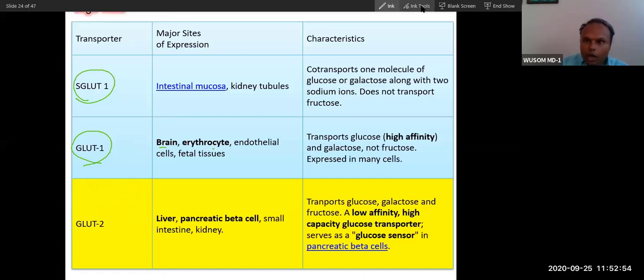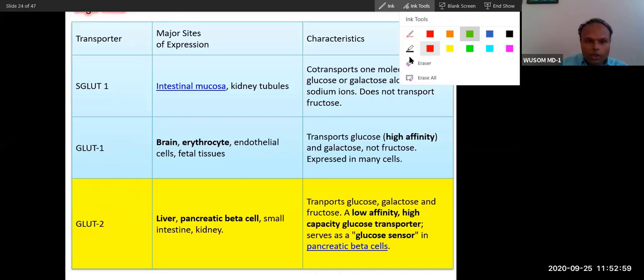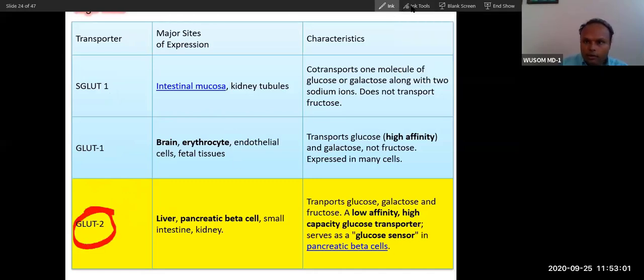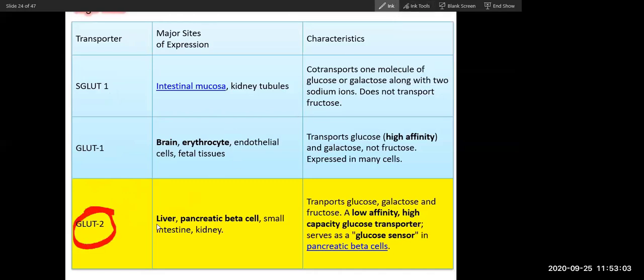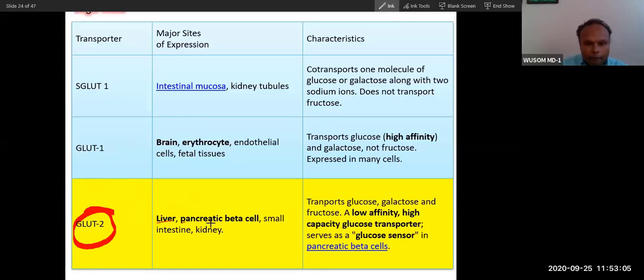First, let me talk about GLUT2. I will give you a trick. You can see GLUT2 is present where? In liver and pancreatic beta cell. Beta is the second number of the Greek alphabet. And you can see liver, this liver has 2 lines.